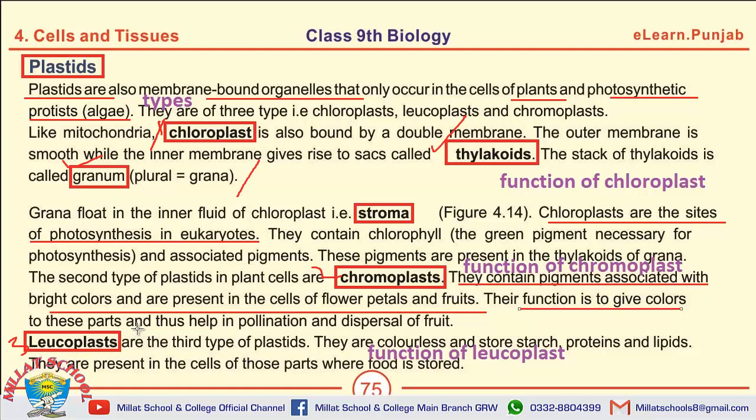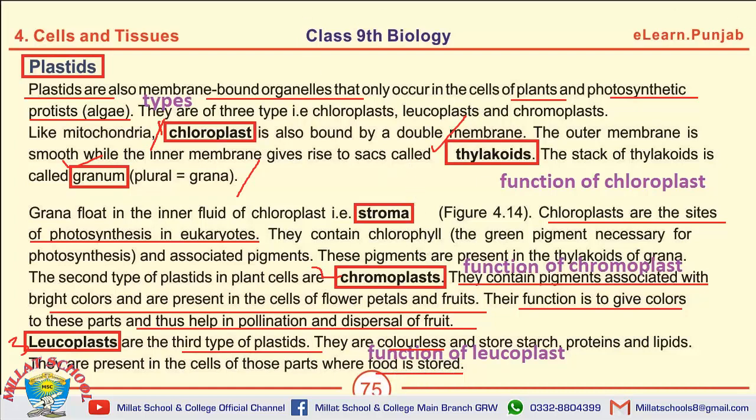Chromoplasts help in pollination and dispersal of fruits. And the last one is about leucoplast. Leucoplasts are the third type of plastid, and they are colorless plastids. What is their function? Their function is to store starch, proteins, and lipids, and they are found in the food storage portions.